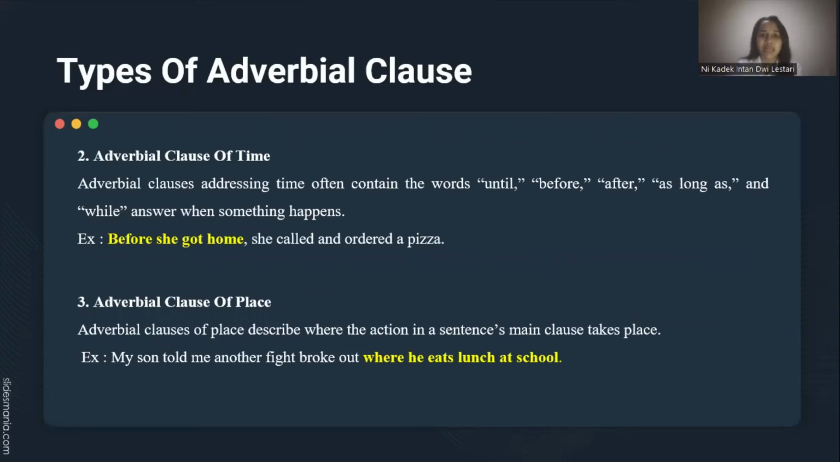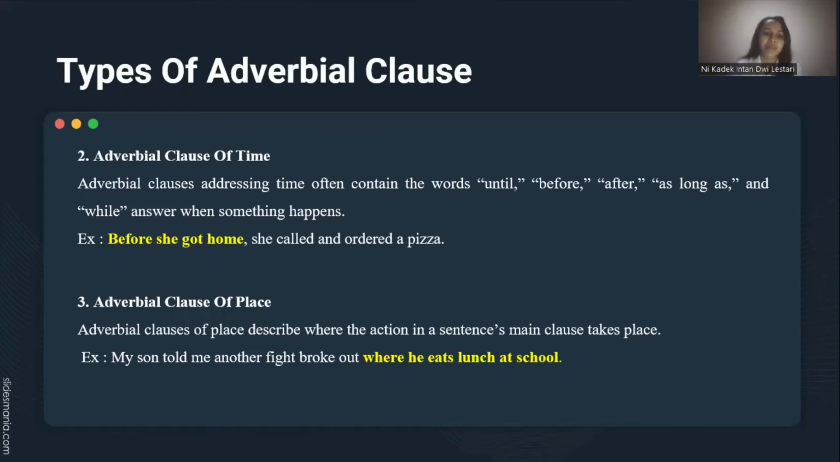The second one is adverbial clause of time. Adverbial clauses addressing time often contain the words until, before, after, as long as, and while. They answer when something happens. For example, before she got home, she called and ordered a pizza.